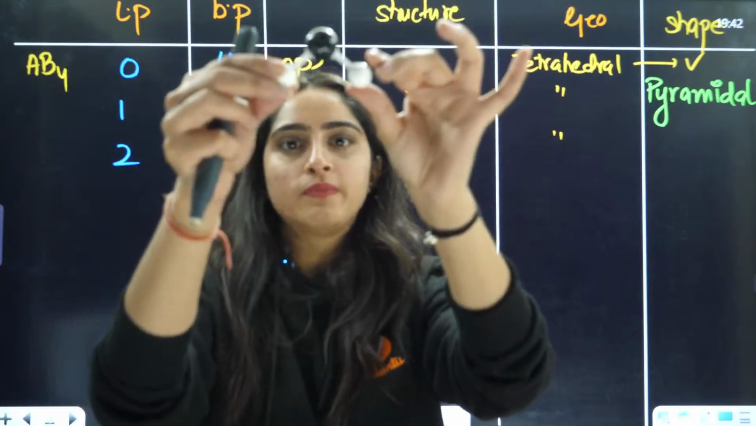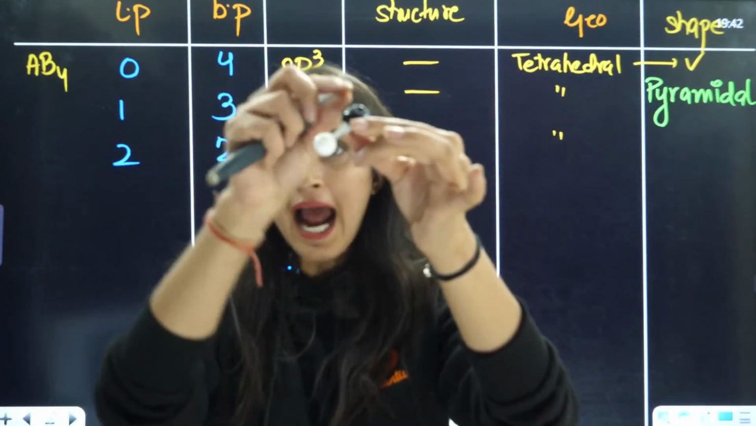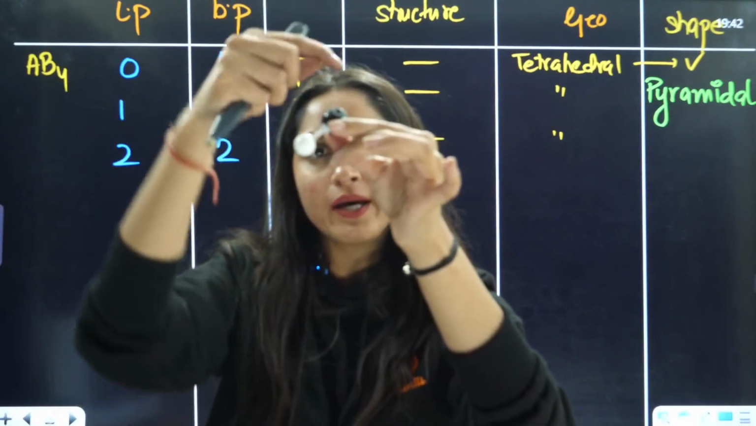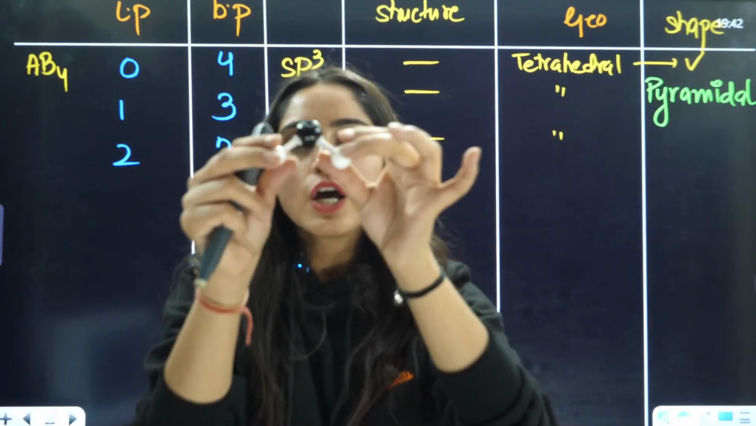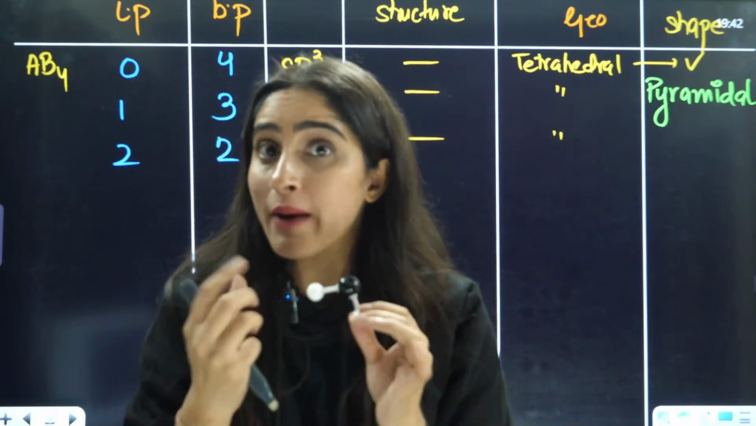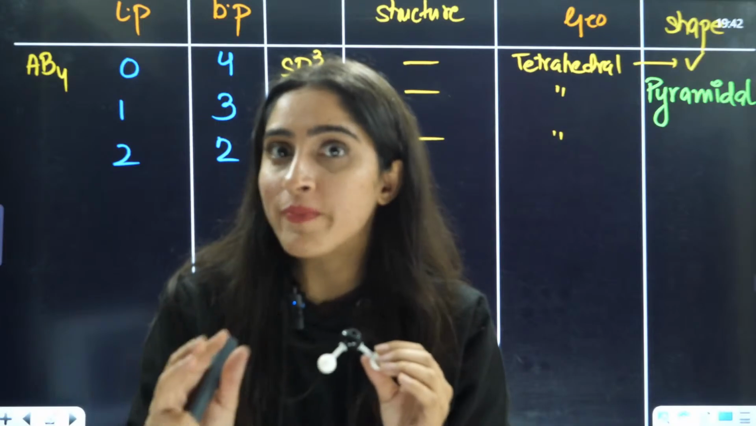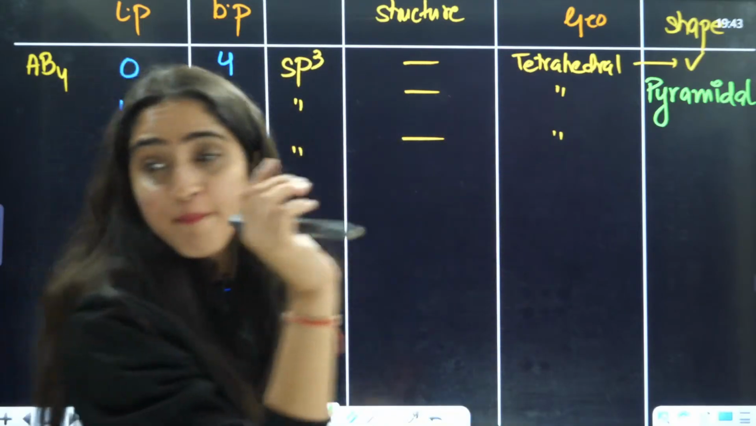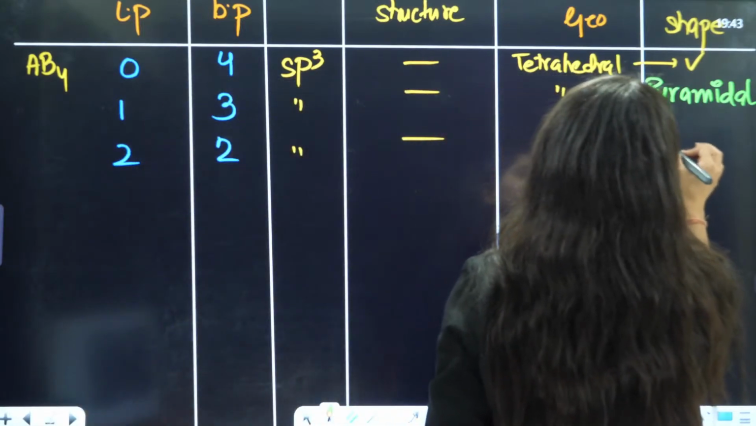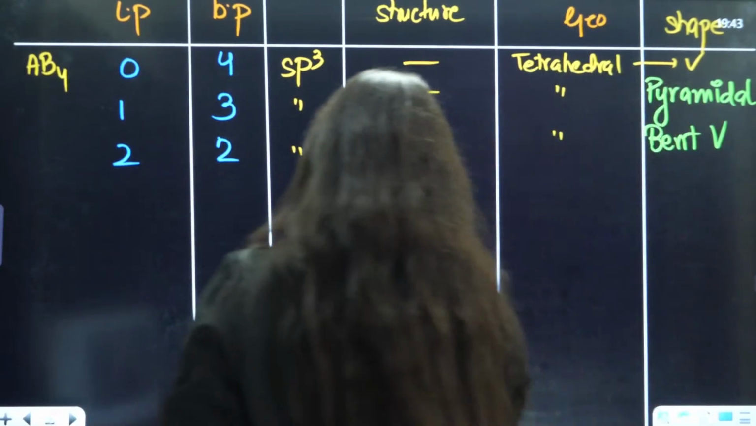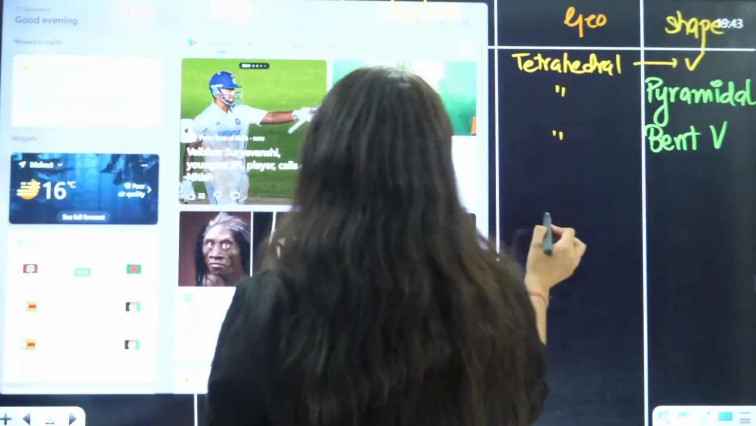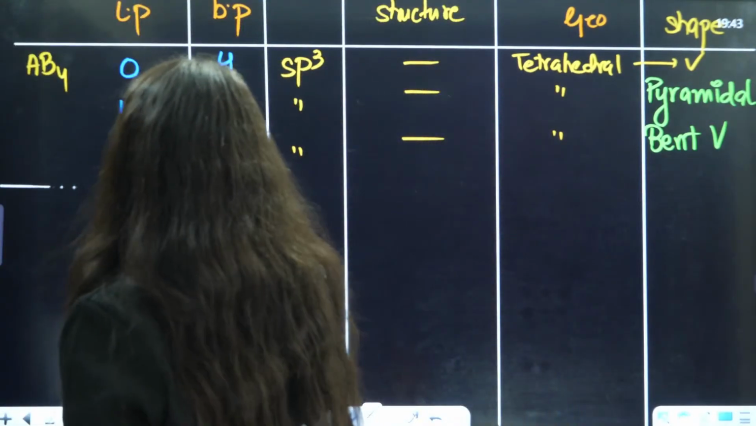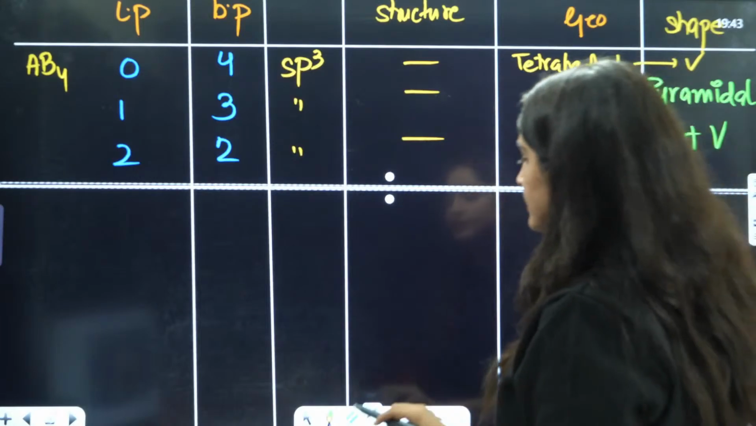What is this shape? It has two lone pairs, one here and one here. But I'm going to ignore that because I'm talking about shapes here, not geometries. Geometries are going to remain the same, so it is going to be a bent V shape. Understood, guys, till here?